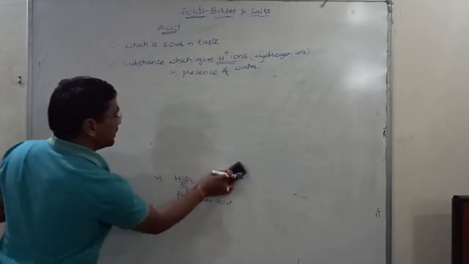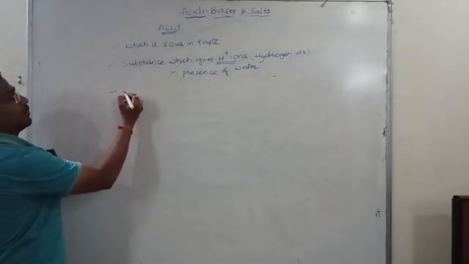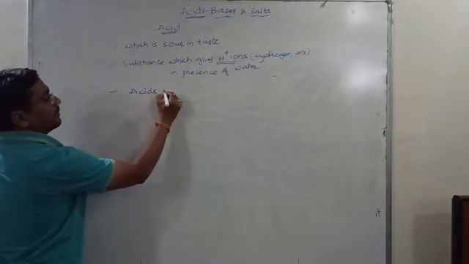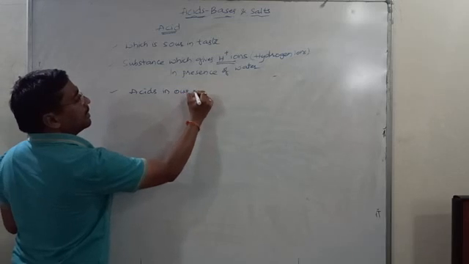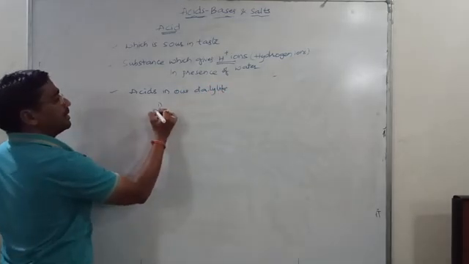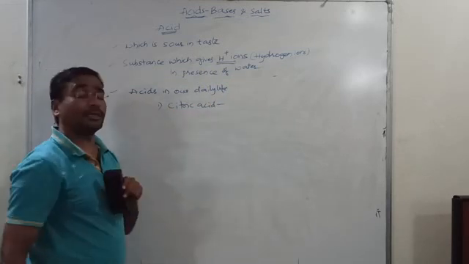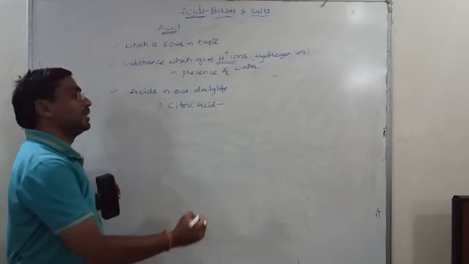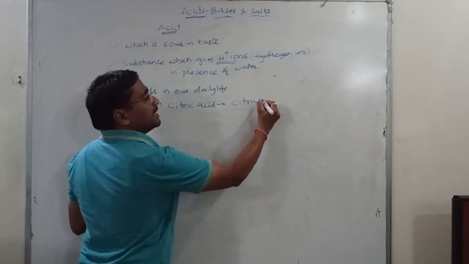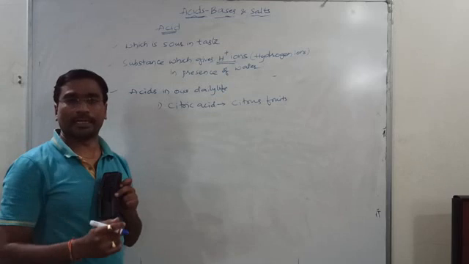The first one is citric acid. The citric acid everyone uses. This acid is present in citrus fruits, it may be lemon, it may be orange, etc.